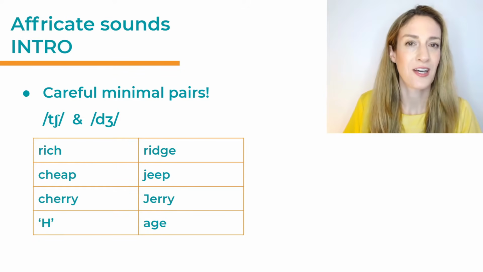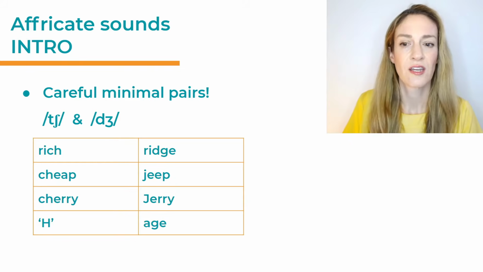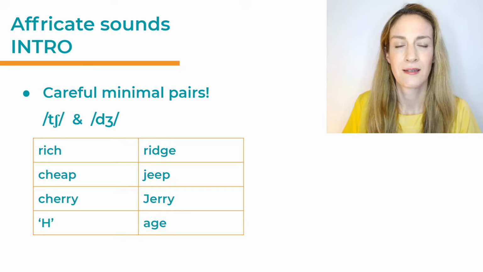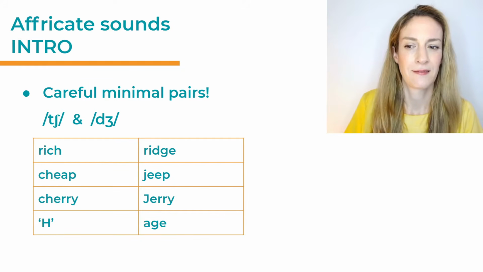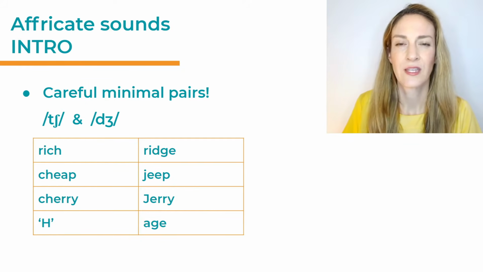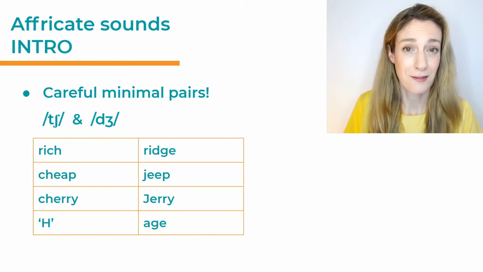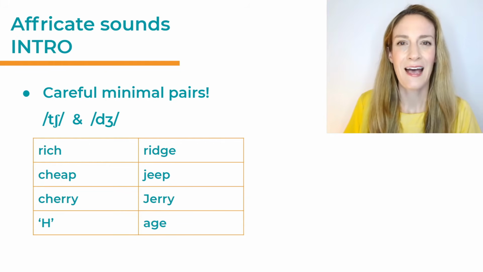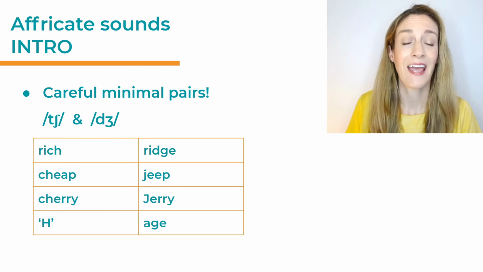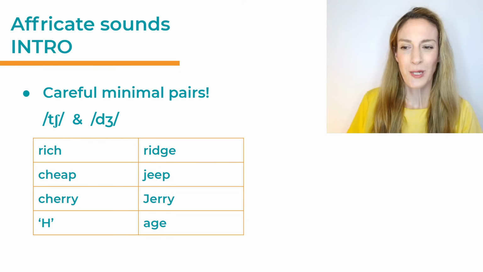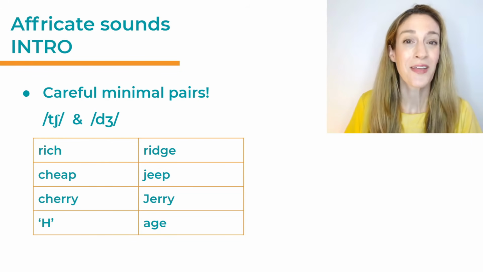We have, first up, rich, ridge, cheap, jeep, cherry, Jerry. Now, Jerry is a name, that's why it has a capital J. And last, H, the name of the letter H, and age. So practice these a few times to make sure you get them right and you don't say the wrong word by mistake.